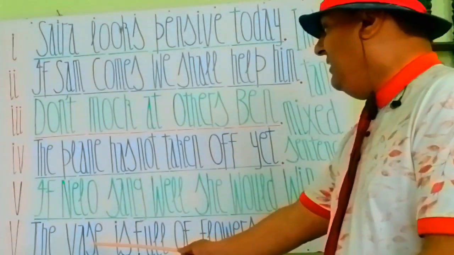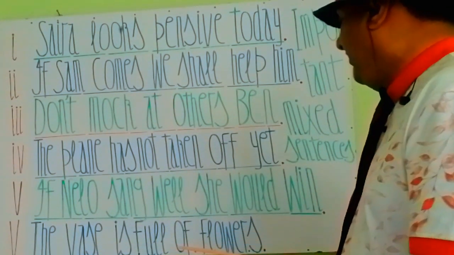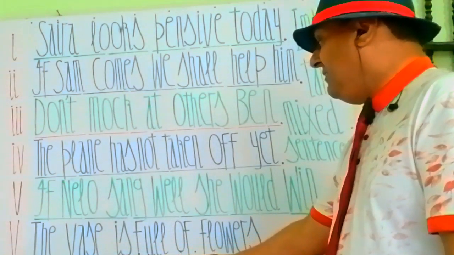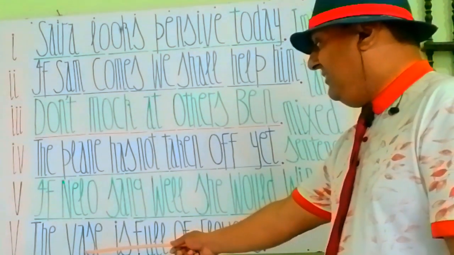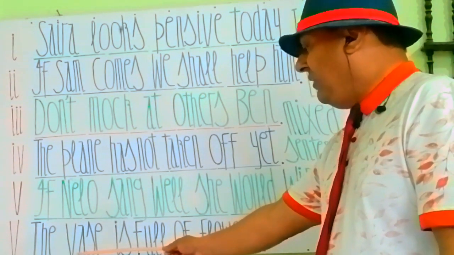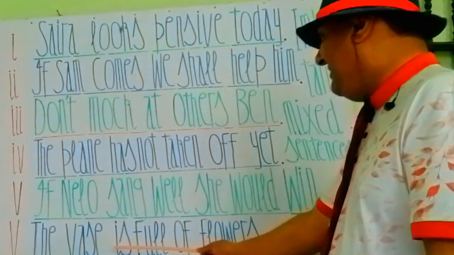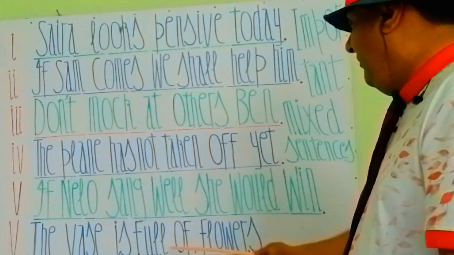You see, my students, the vase is full of flowers. This is a simple present tense use of is. Vase is a noun. Vase means गुलदान. गुलदान, एक गुलदान को कहते हैं जिसमें फूल सजाए जाते हैं. The vase is full of. Full of is a phrasal verb. Full of means भरा हुआ.